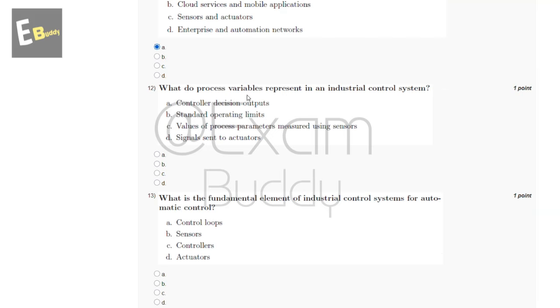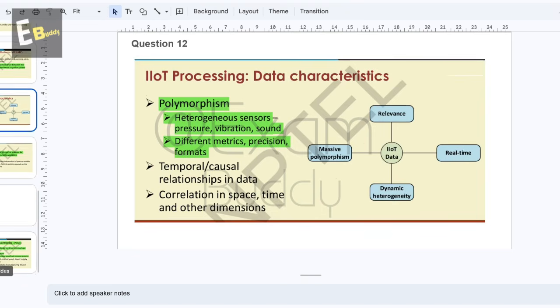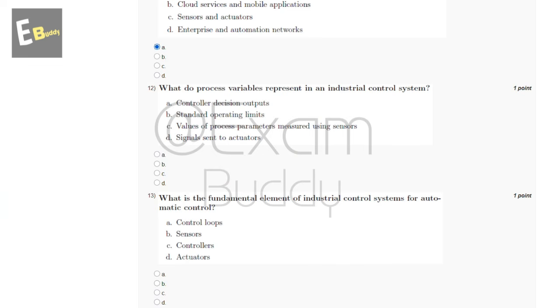What do process variables represent in an industrial control system? So these are the options, and now let's check the explanation. The explanation says polymorphism, heterogeneous sensors, pressure, vibration, sound, different metrics, precision formats. So the answer of our 12th question is C, value of process parameters measured using sensors. And now let's go to our question number 13.